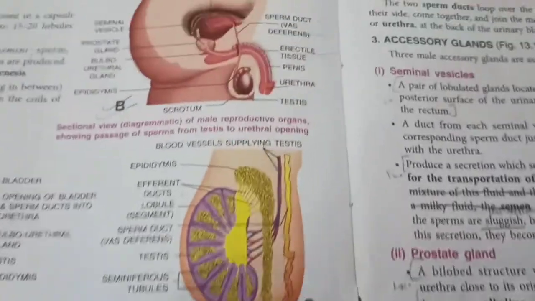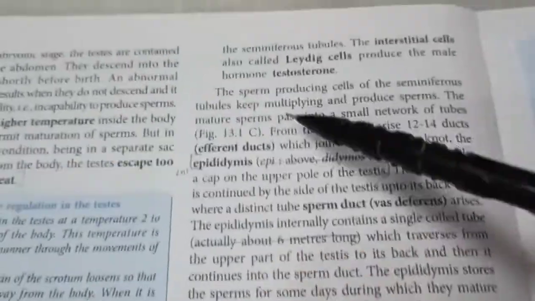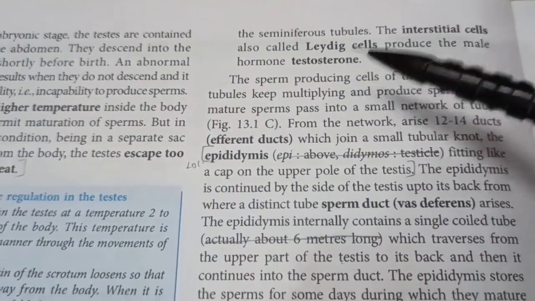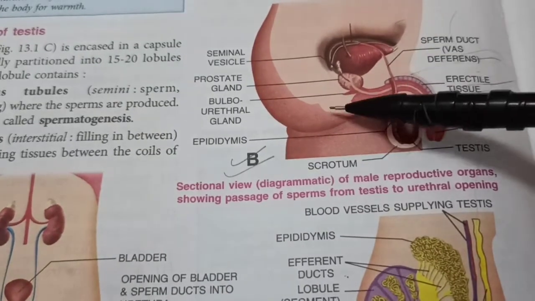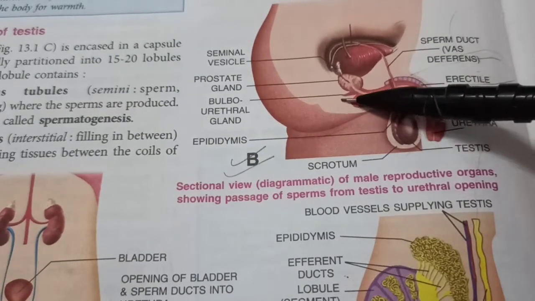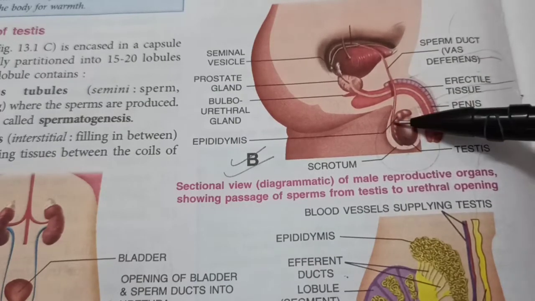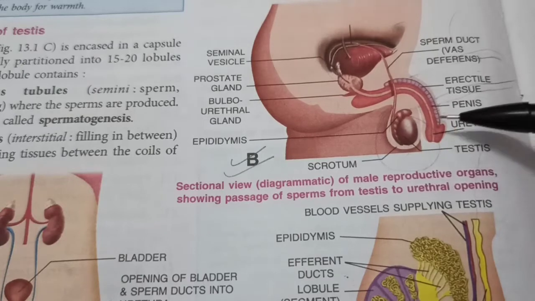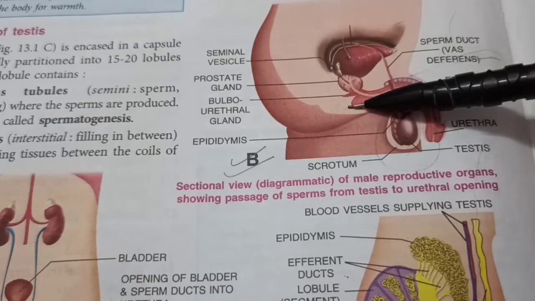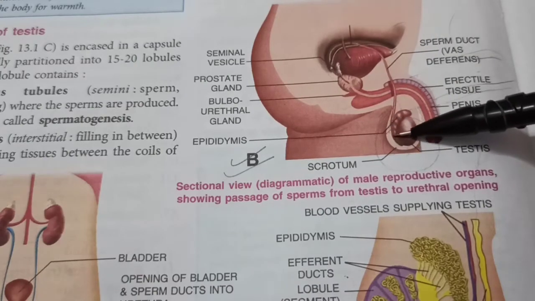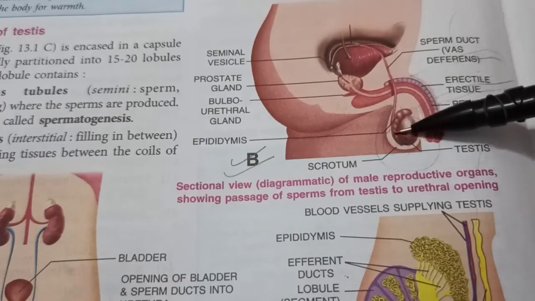Next, let's study something called inguinal canal. But before that, interstitial cells, by the way, are also called Leydig cells, which produce testosterone inside the testis. Now, often you may have heard that a part of the small intestine may enter the scrotum, due to which the scrotum enlarges, or they may look like a third ball here. That is called hernia. Whenever any part of the body accidentally enters a region where it's not supposed to be, you can term it as a hernia. And this canal in between is called inguinal canal.